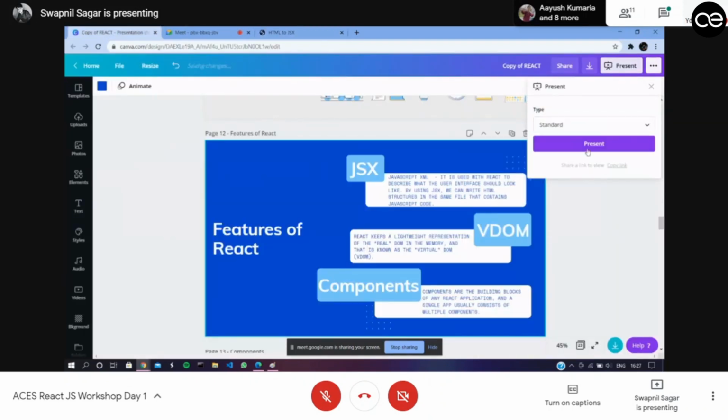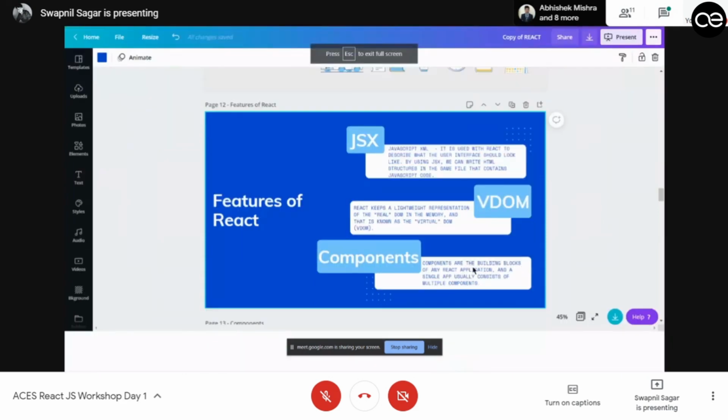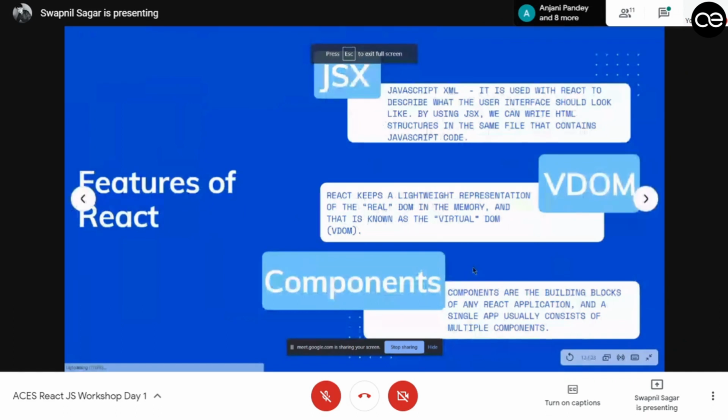So yeah, that's JSX. Now let's see the second feature: VDOM. So virtual DOM, I've already just demonstrated what virtual DOM is, which makes React what React is, very much faster and quicker than the original method.